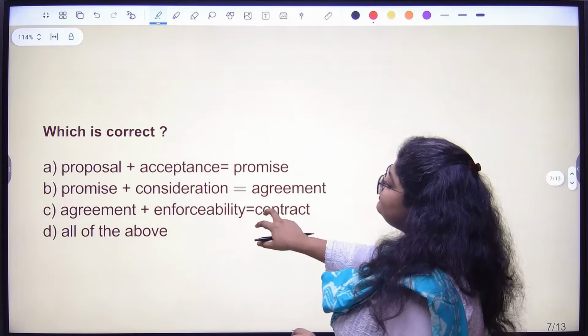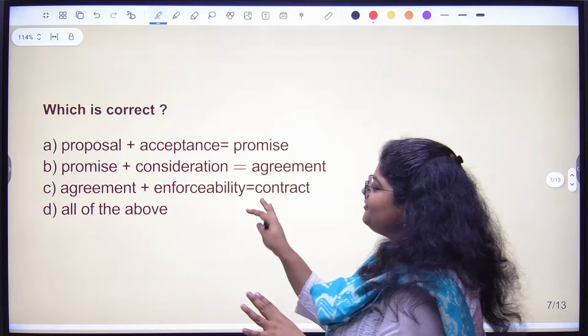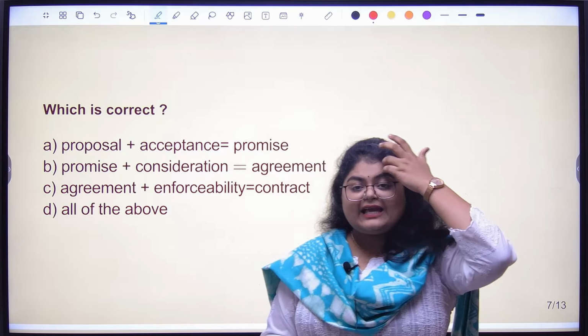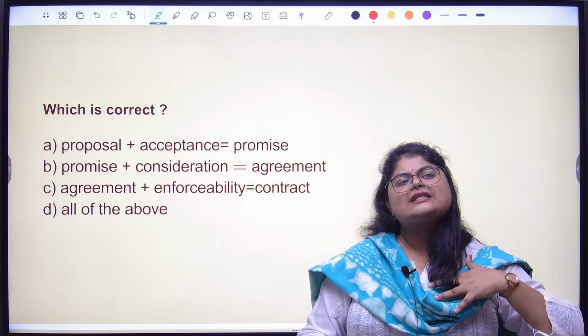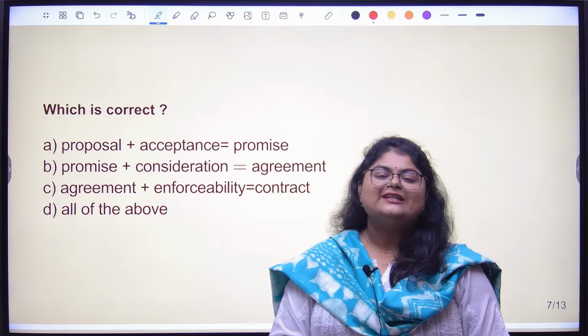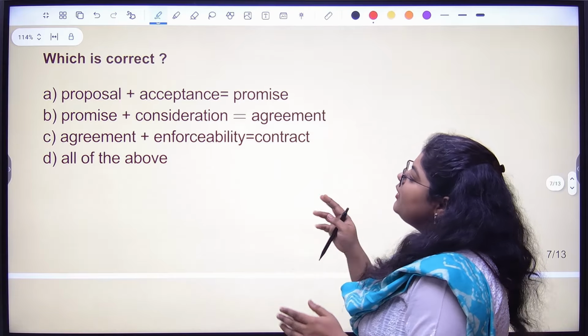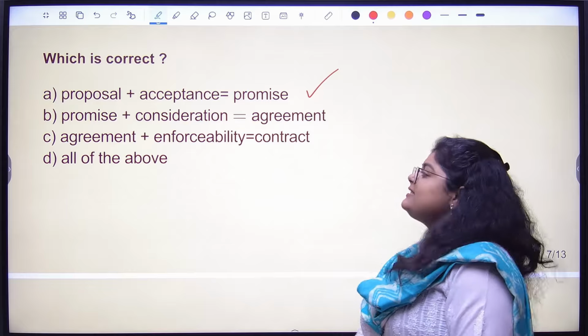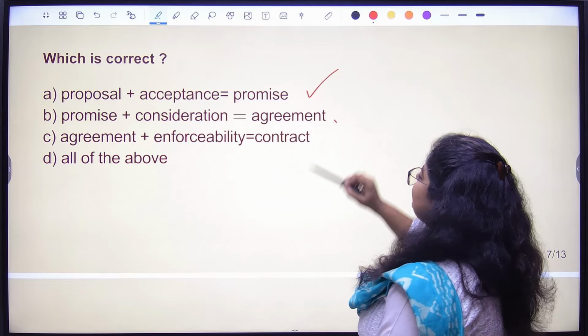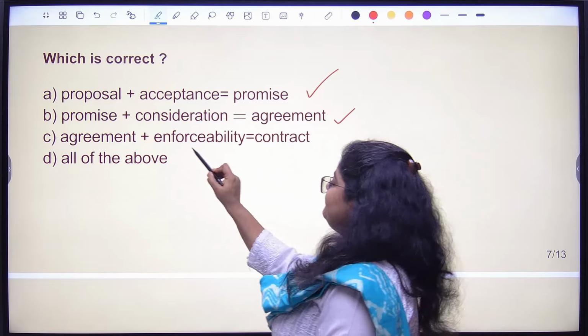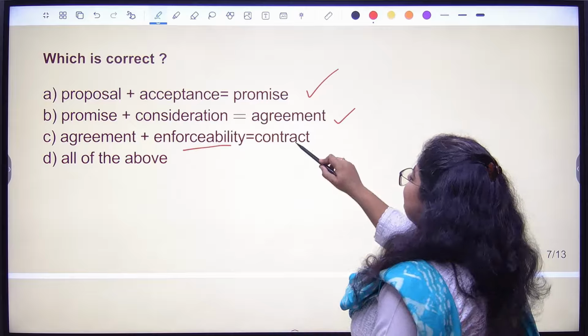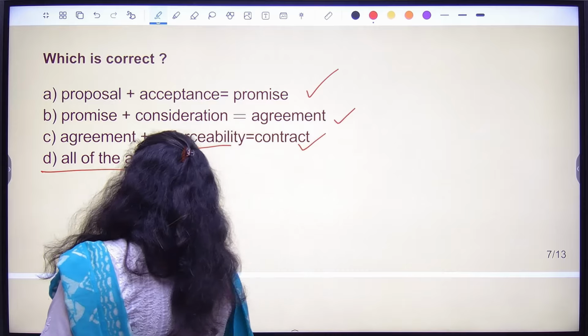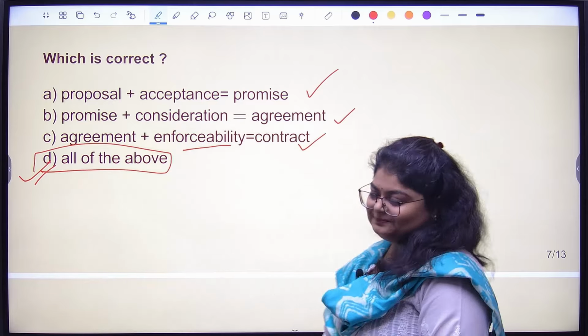Next. Favorite question. This is one of my favorite questions. Once again, can be repeated. If they especially want to ask a little tough question, it can be repeated. What is correct? Proposal plus acceptance, promise, correct. Promise plus consideration, agreement, correct. Agreement plus enforceability, contract, correct. So answer is B, all of the above.